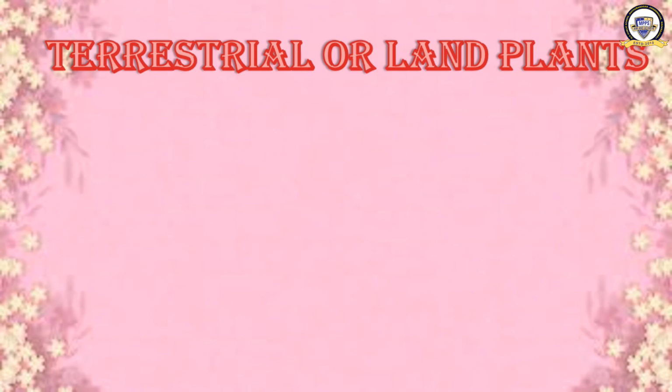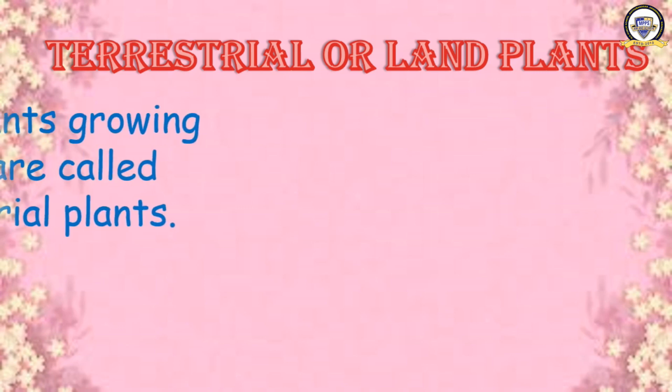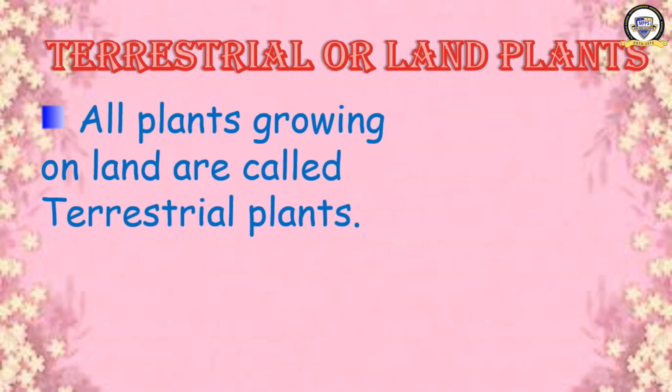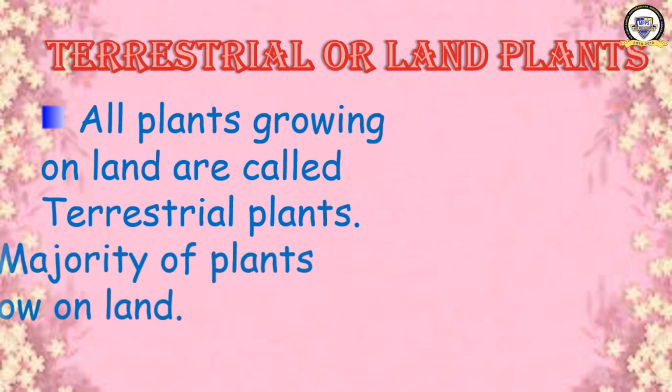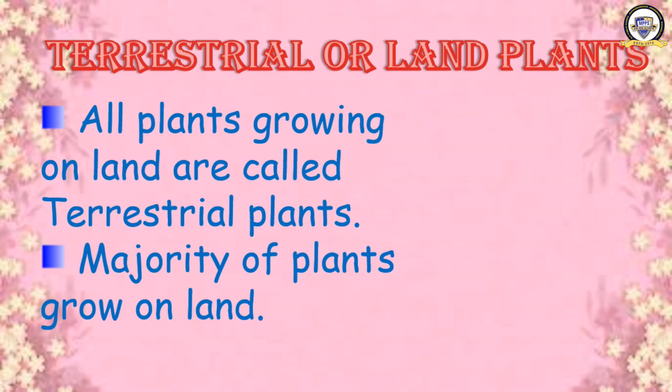Before that, I will give you some introduction about the land plants. All the plants growing on land are called terrestrial plants. Whatever plant we find on the land, they are known as terrestrial plants. The majority of plants grow on land.